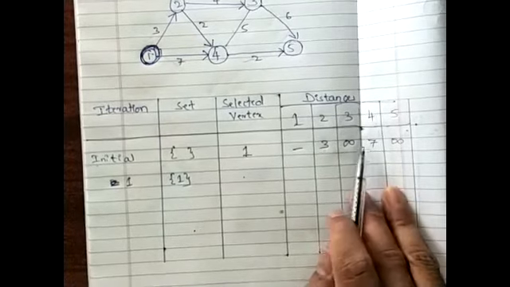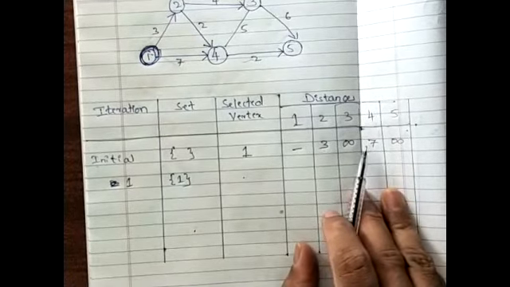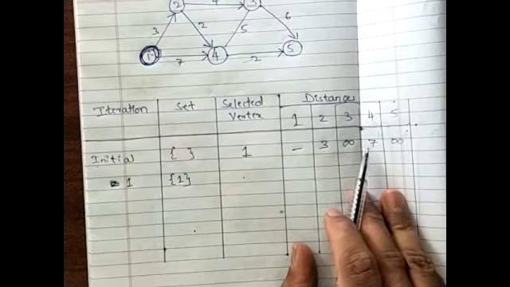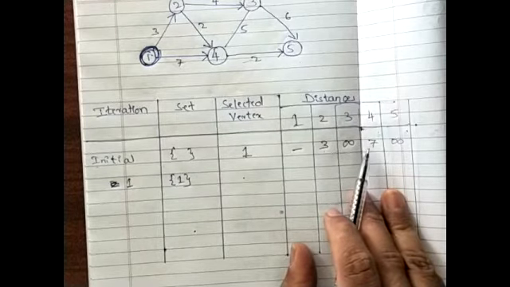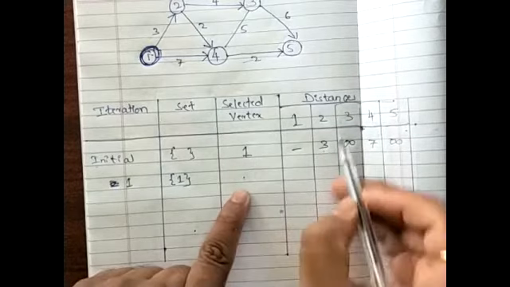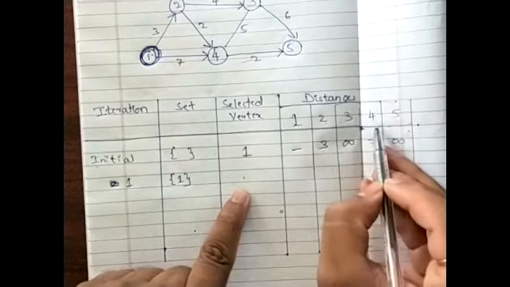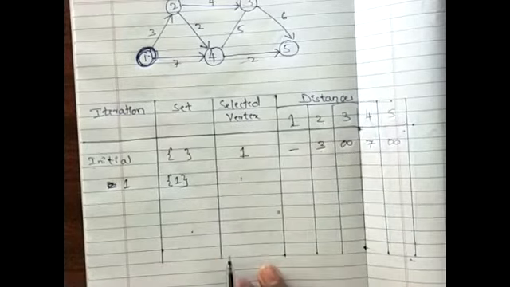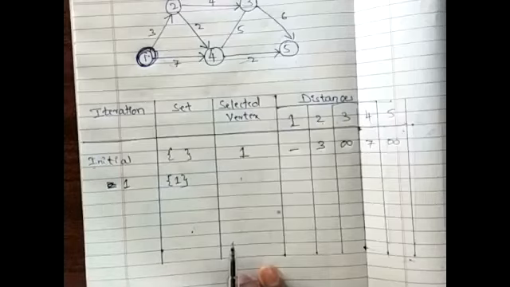Since I am greedy here, I want to minimize my objective function. Can anyone tell me which vertex I have to select for this iteration? Should I select vertex 2 or vertex 4? 2. Okay. Any other responses? 2, sir.